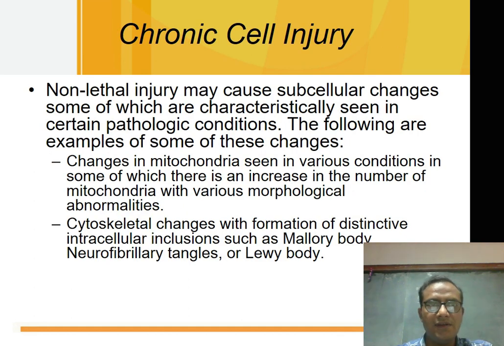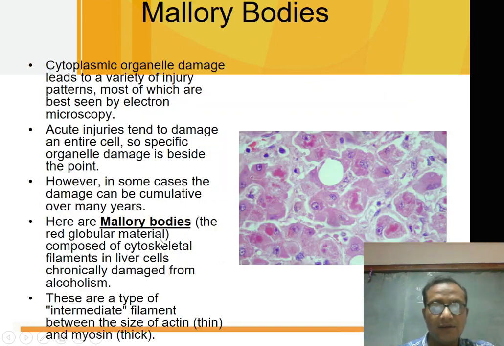In chronic cell injury, there are some changes in the mitochondria. What are the changes? There will be an increase in the number of mitochondria, or there are various morphological abnormalities in the mitochondria, and changes in the cytoskeleton, that is intracellular inclusions. Examples are Mallory bodies. These are eosinophilic globular accumulations inside the cells.